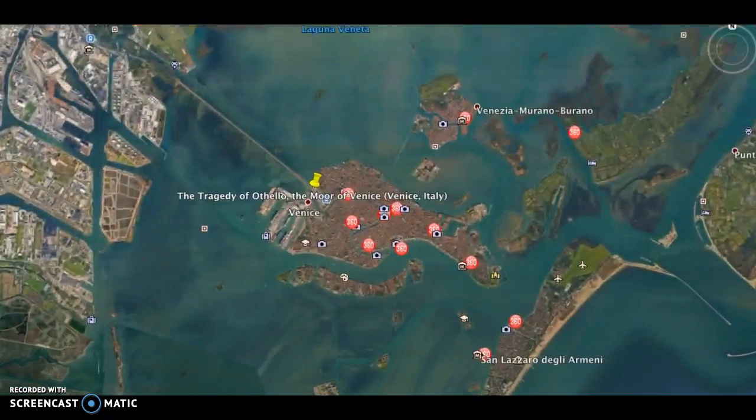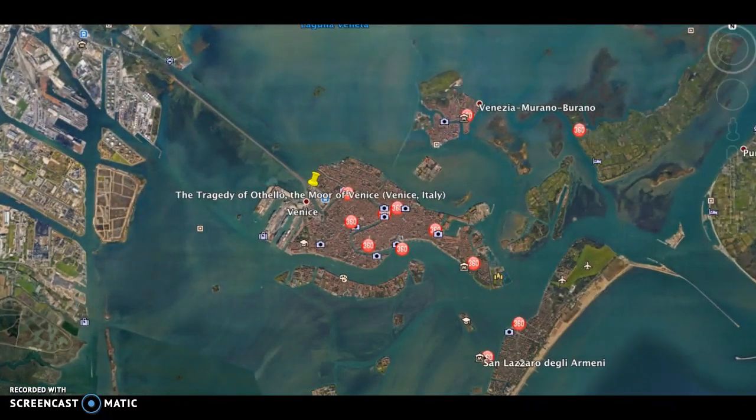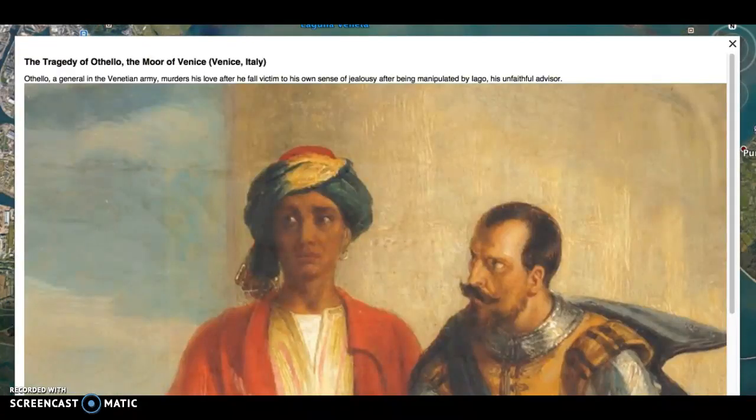And for our last stop, we're going to the setting of the tragedy of Othello, the Moor of Venice, in Venice, Italy. Othello, a general in the Venetian army, murders his love after he falls victim to his own sense of jealousy after being manipulated by Iago, his unfaithful advisor.